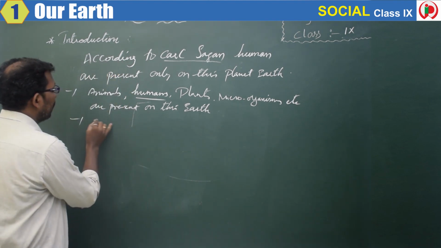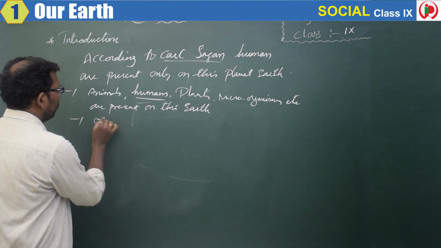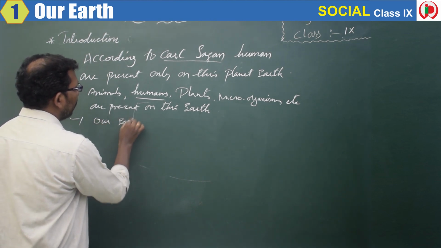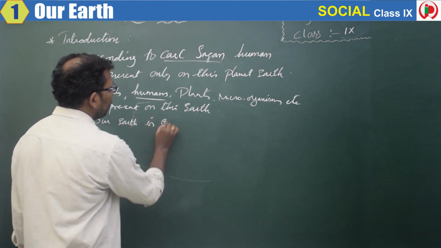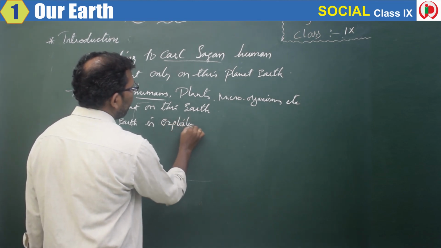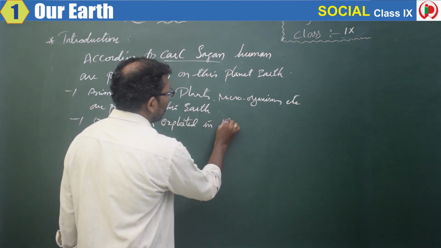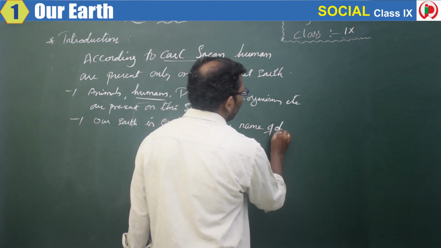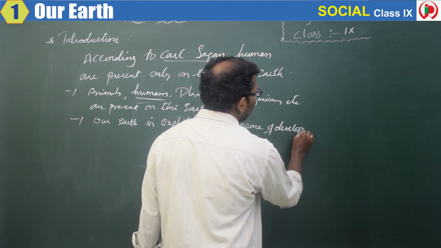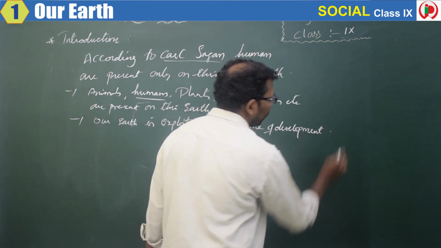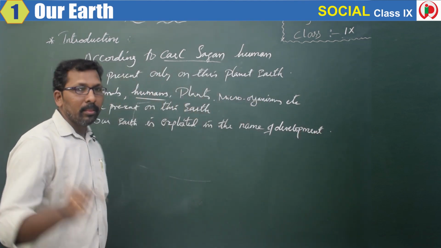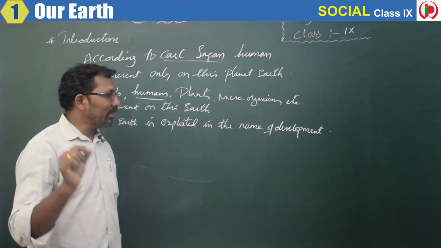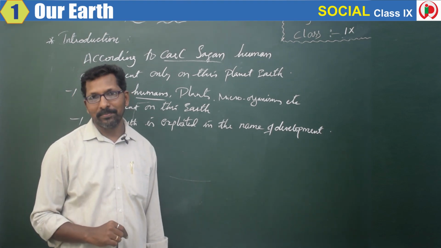Human beings are exploiting, which means our earth is exploited in the name of development.